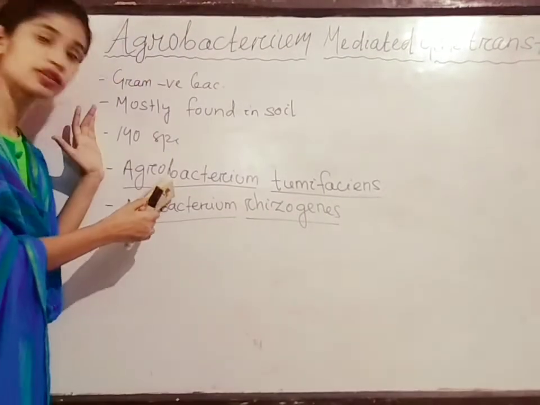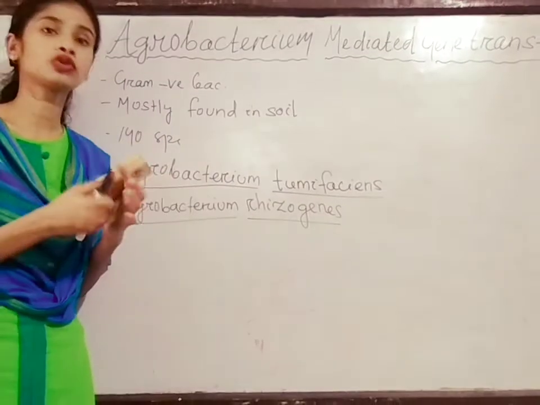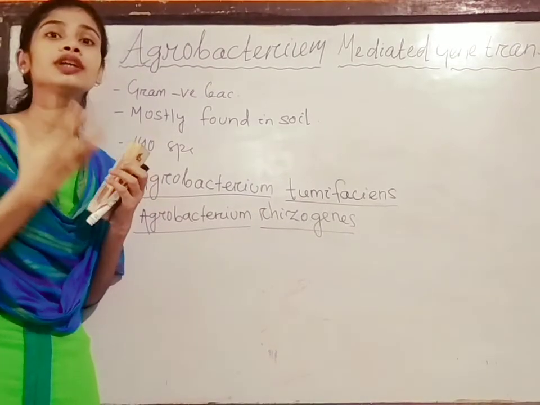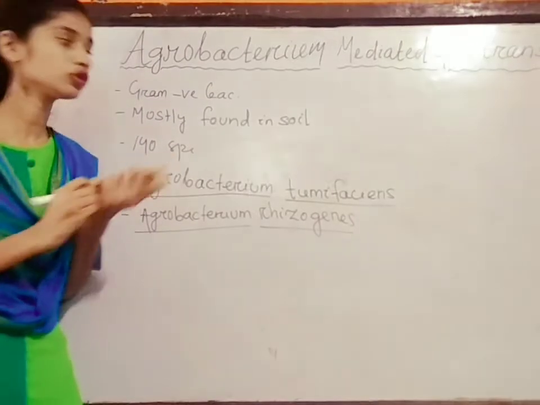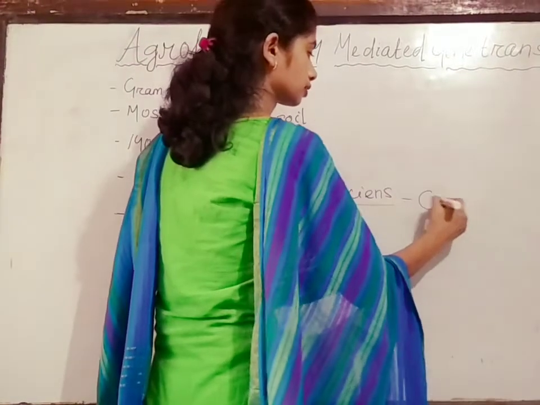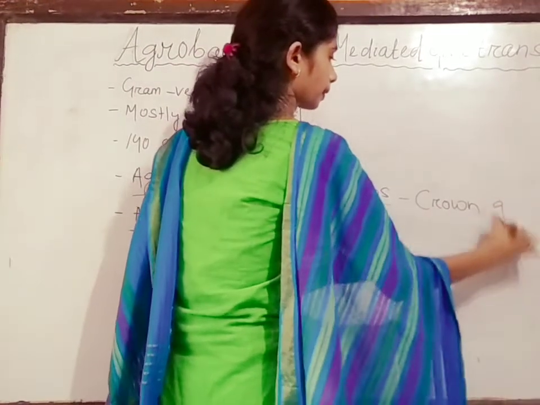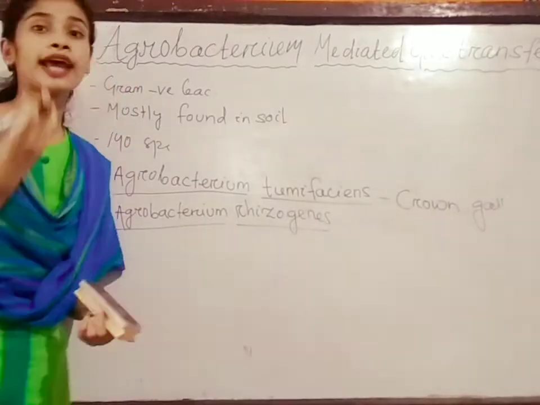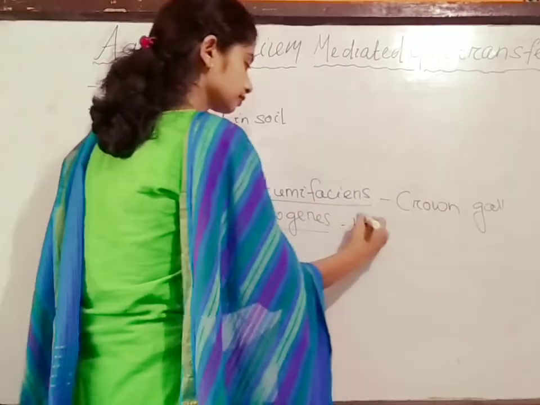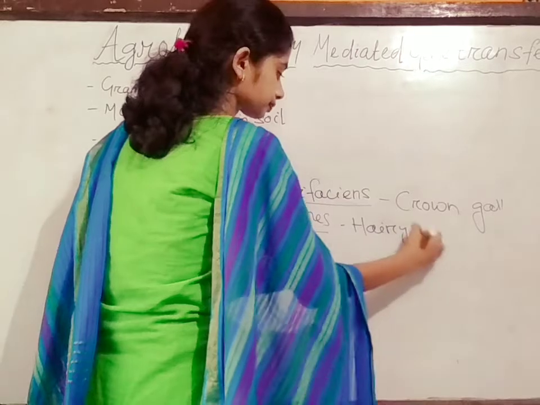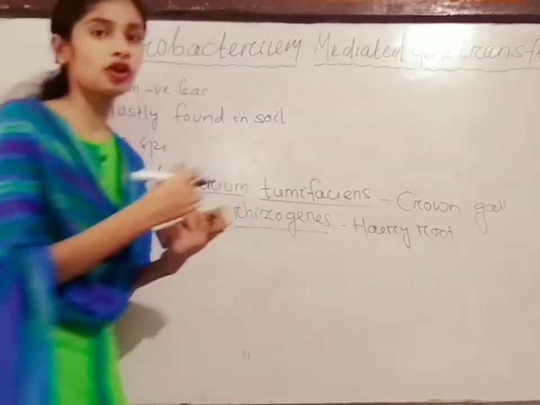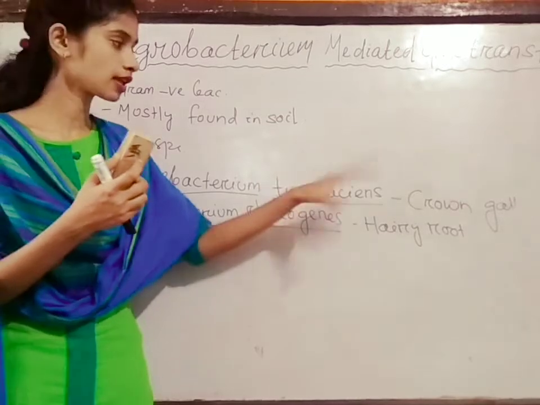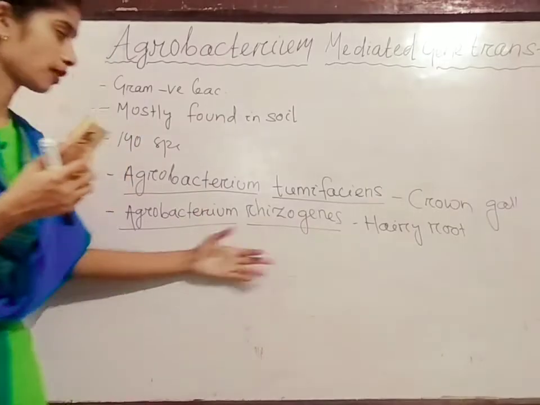This Agrobacterium tumefaciens is a natural pathogen in tobacco plants. It causes crown gall disease in the tobacco plant, and Agrobacterium rhizogenes causes hairy root disease. So we will talk only about Agrobacterium tumefaciens, give one example, and we'll discuss rhizogenes later.